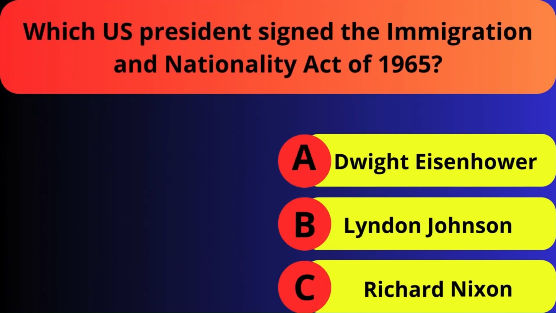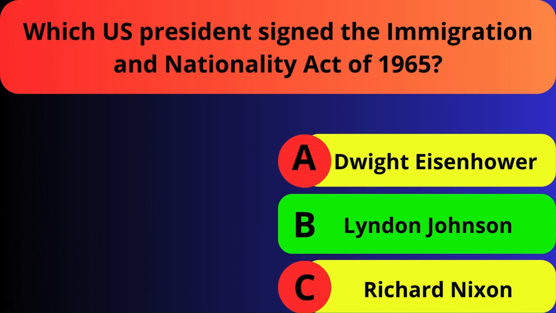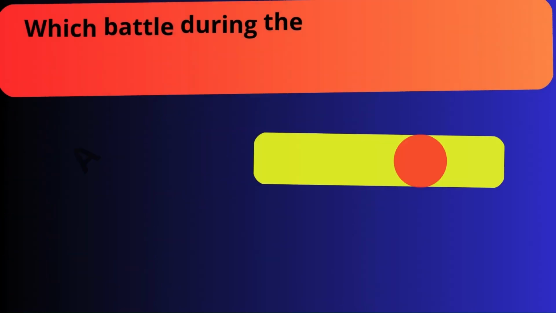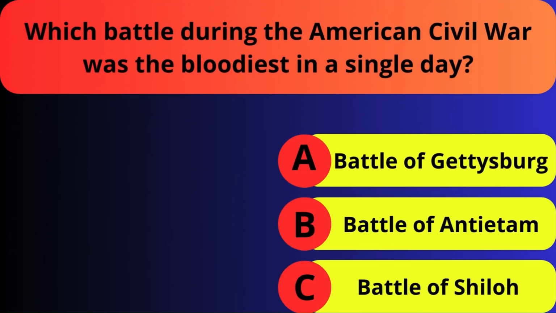Which US president signed the Immigration and Nationality Act of 1965? Dwight Eisenhower, Lyndon Johnson, Richard Nixon. Which battle during the American Civil War was the bloodiest in a single day? Battle of Gettysburg, Battle of Antietam or Battle of Shiloh?